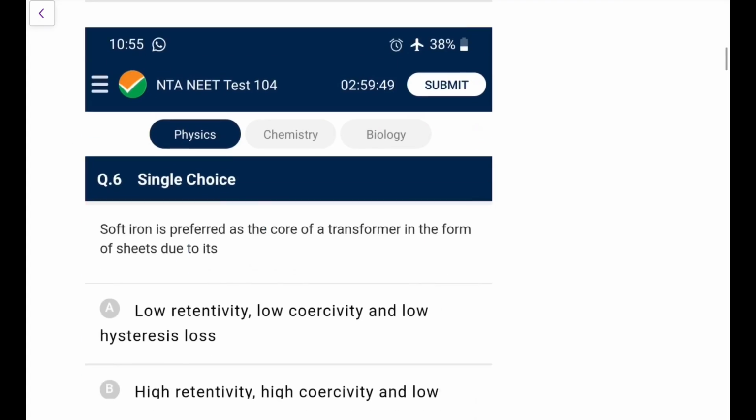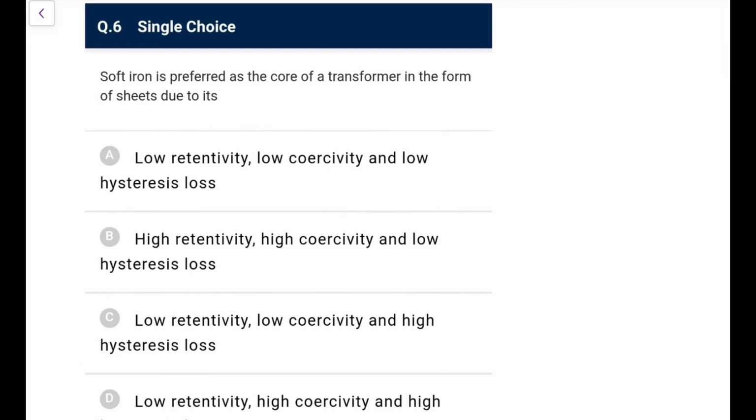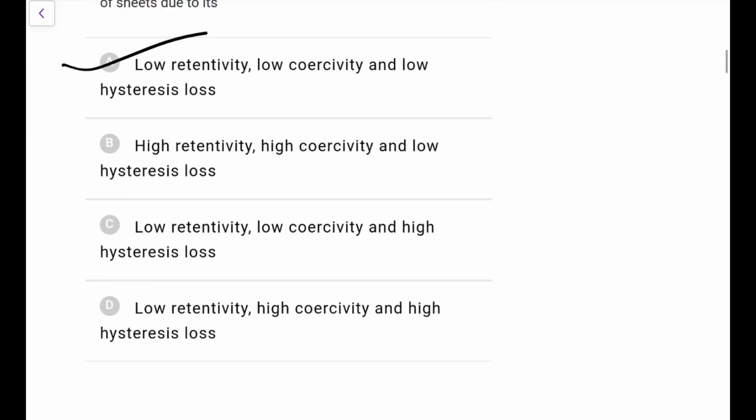Next one. Soft iron is preferred as the core of a transformer in the form of sheets. Soft iron is used because we know it has low retentivity, low coercivity. So going for it, it will be option A. It has low retentivity, low coercivity and low hysteresis losses. That's why soft materials are used here. Okay, so this is again a standard, easy one for you.